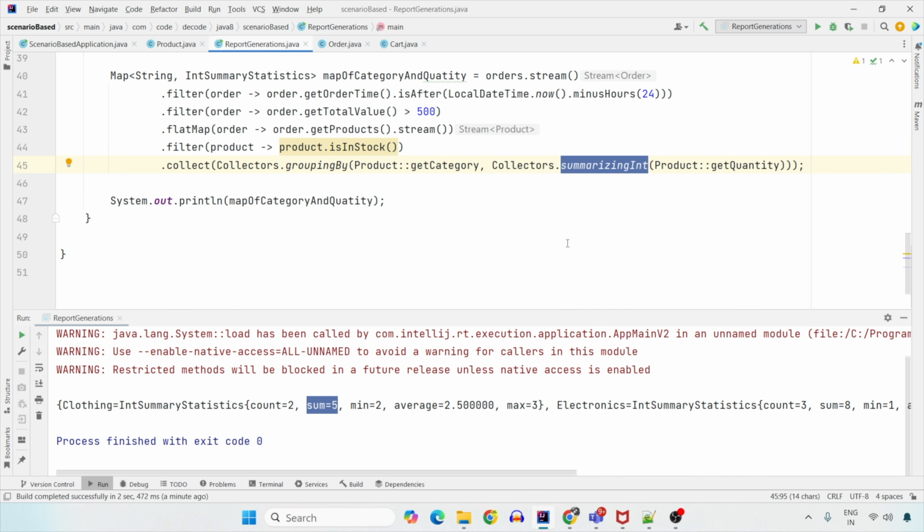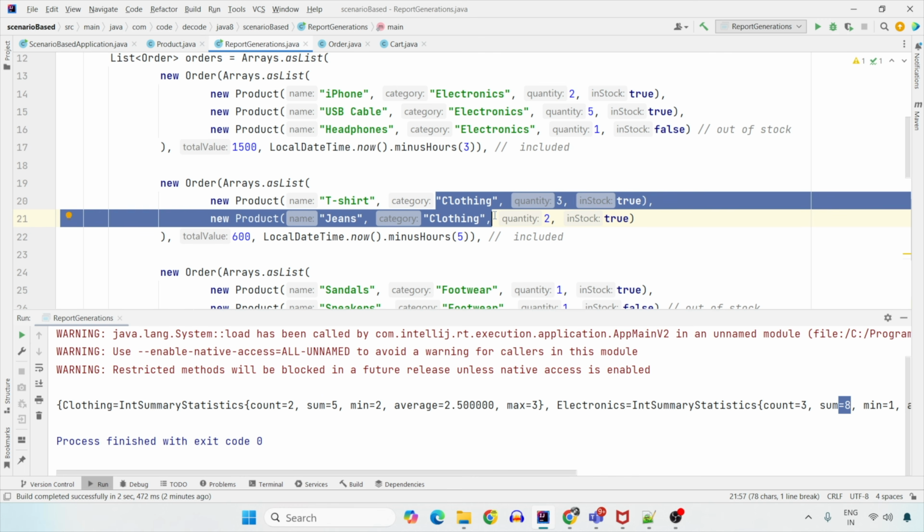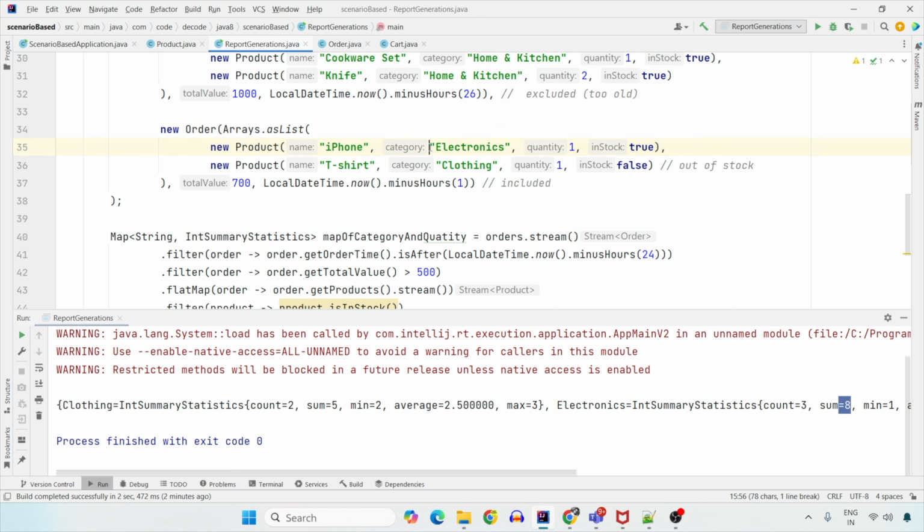So you can see we have clothing as total of 5 and electronics as total of 8. This is the count of 2. So these are the 2 fields for clothing, and these are the total 1, 2 and 3 fields for electronics.